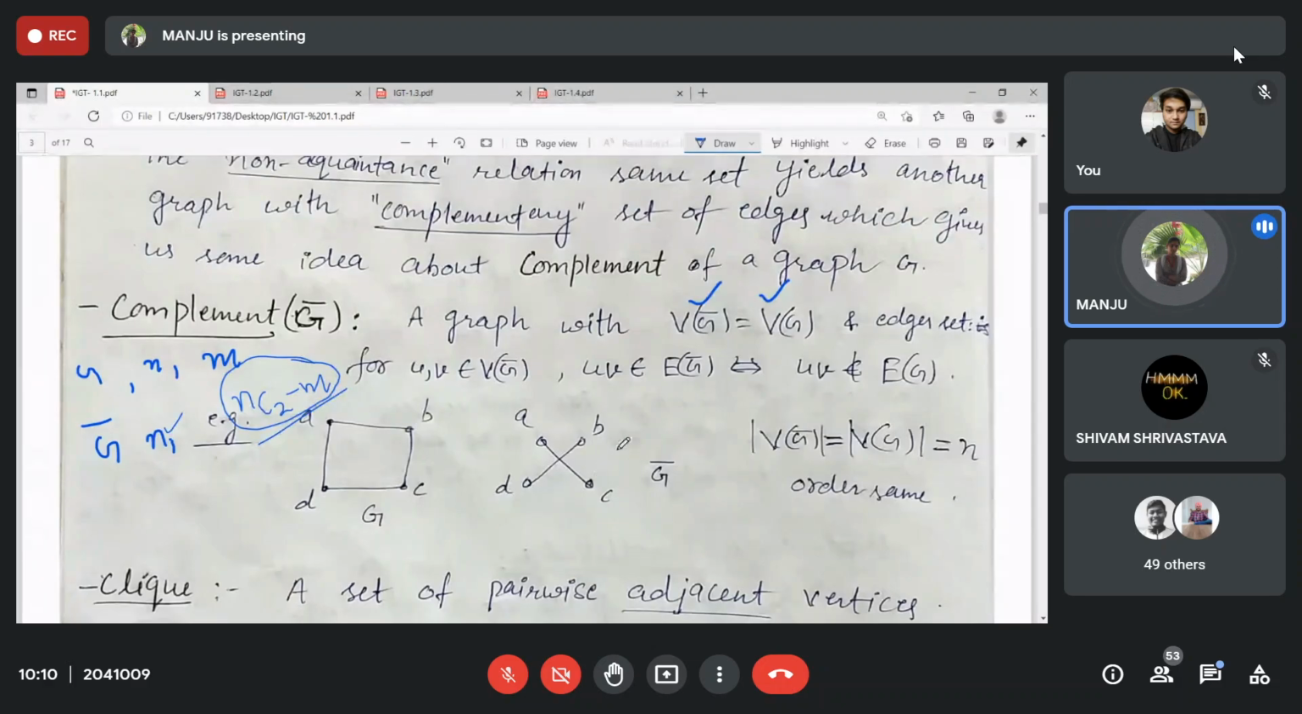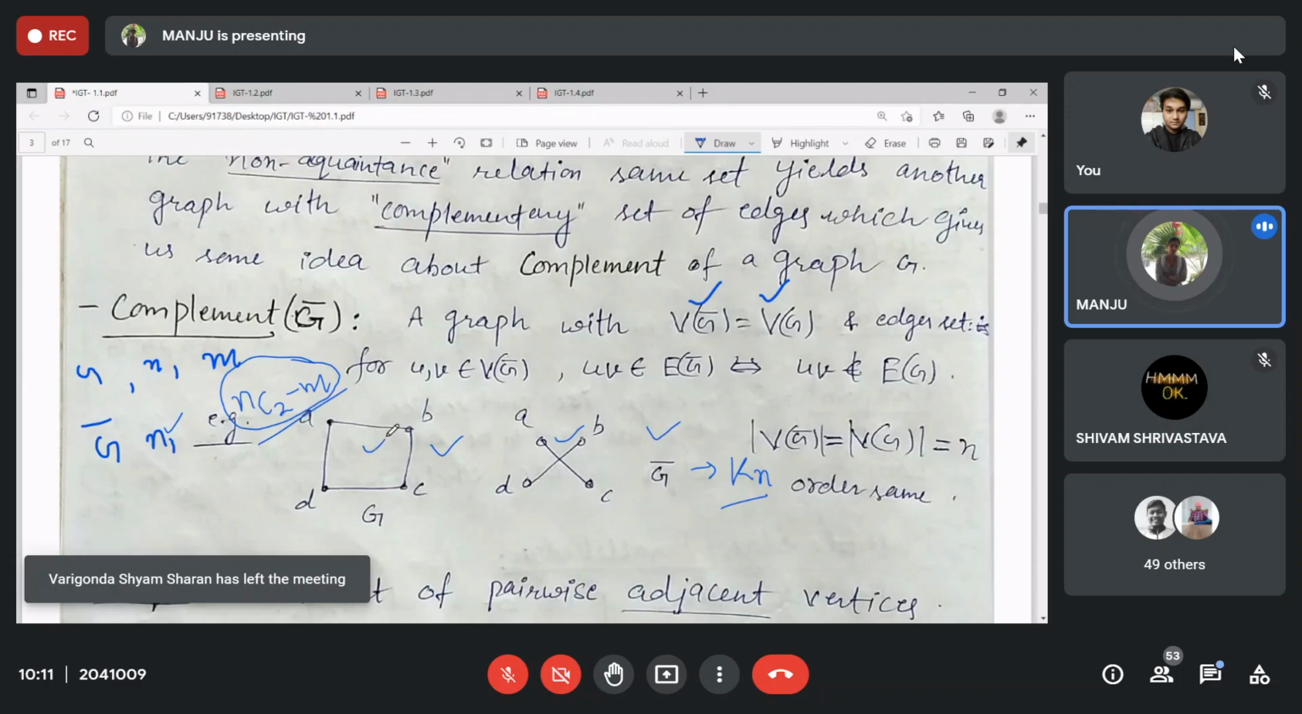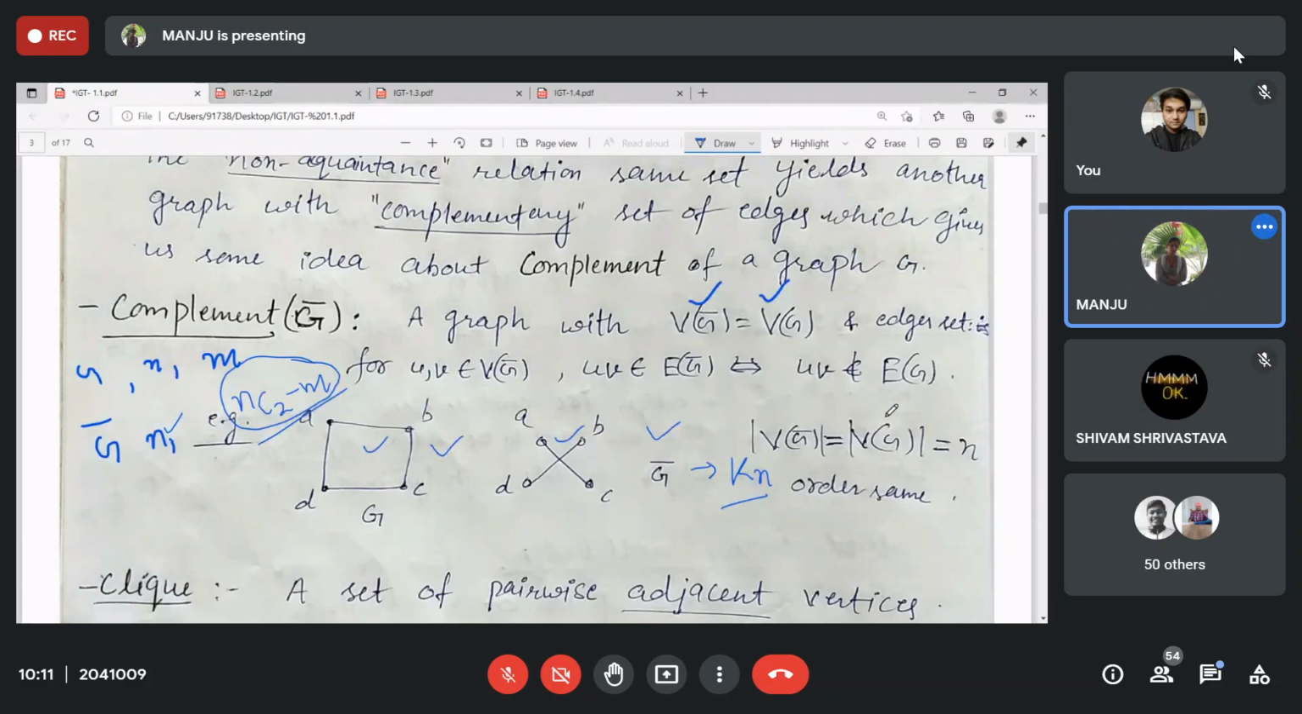If we take the union of G and G complement, we get Kn, where n is the order of G, the complete graph of the same order, right? Clear? So whichever edges are present here are not present there, and vice versa. Vertices will be present in both. Clear?